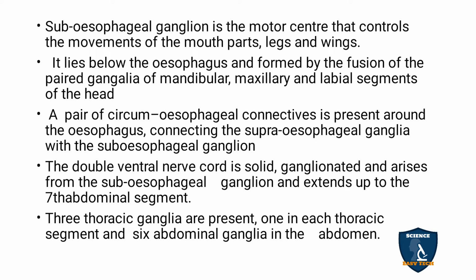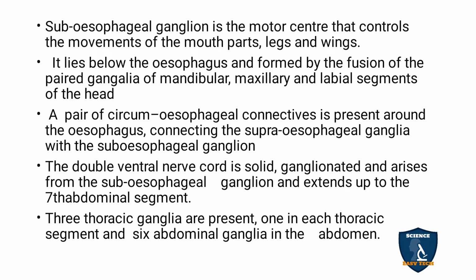It lies below the esophagus and is formed by the fusion of paired ganglia of the mandibular, maxillary and labial segments of the head. So they got fused with these segments of the head.